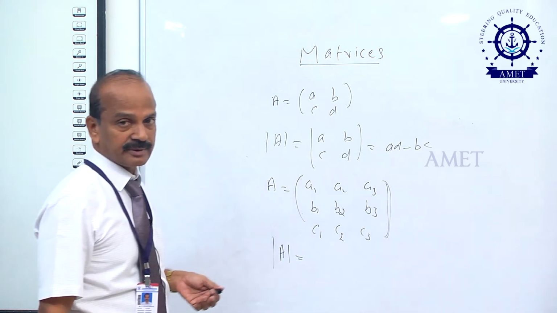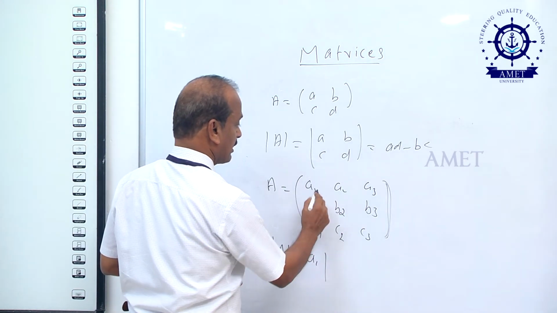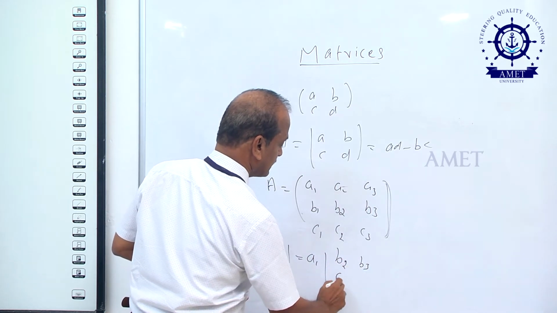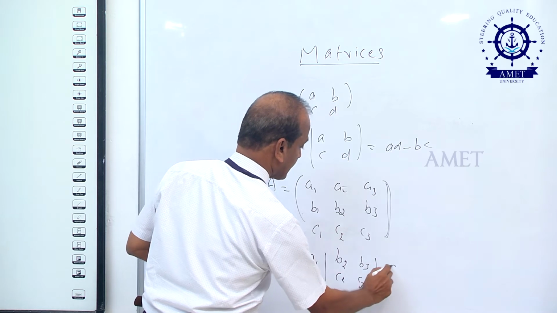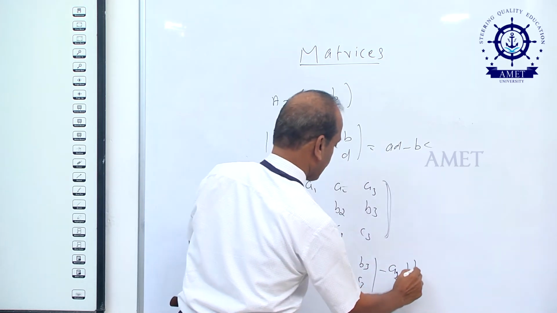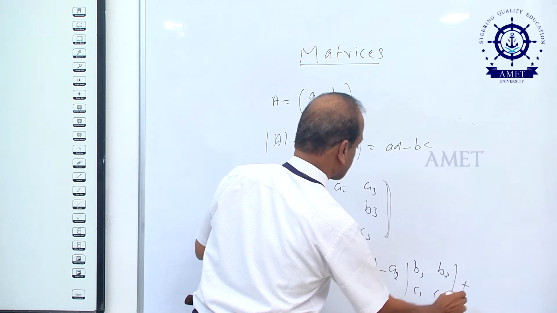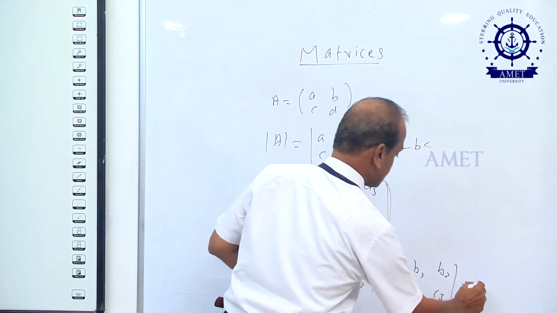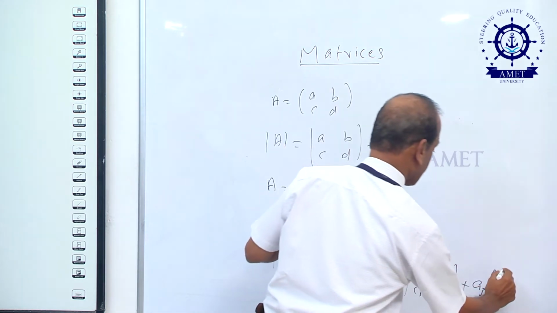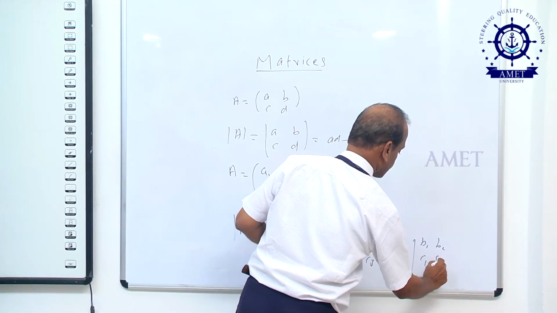These are some elementary properties of matrices. The determinant of A equals A1 into the determinant of, leaving this row and this column, B2, B3, C2, C3, minus A2 into the determinant of, leaving this row and column, B1, B3, C1, C3, plus A3 into, leaving this row and column, B1, B2, C1, C2.